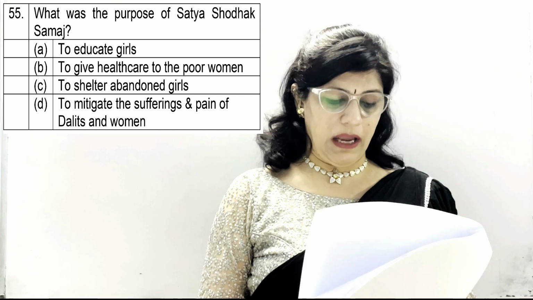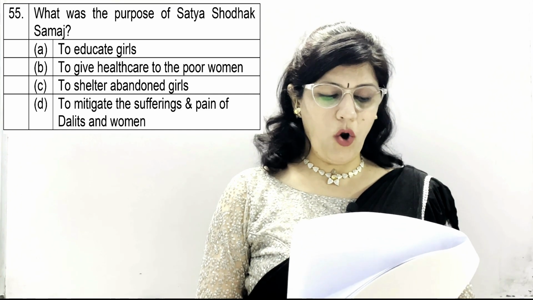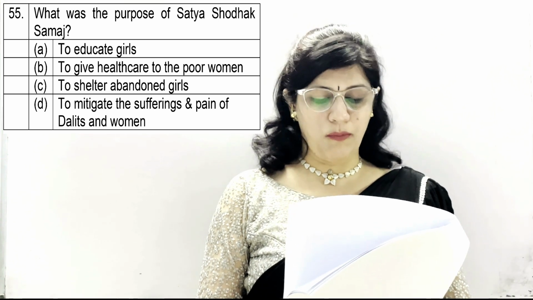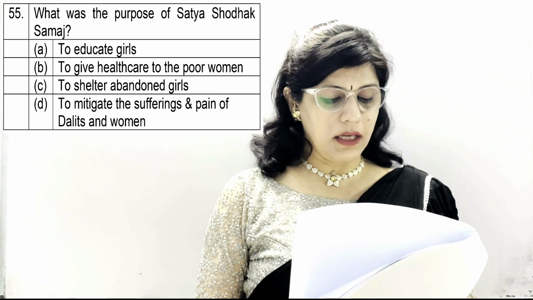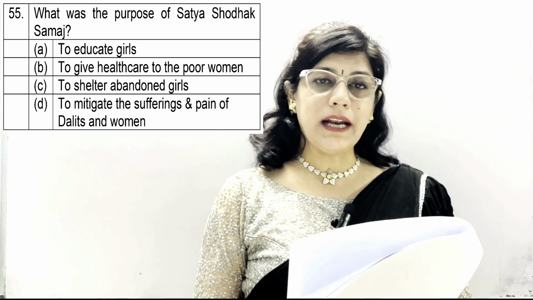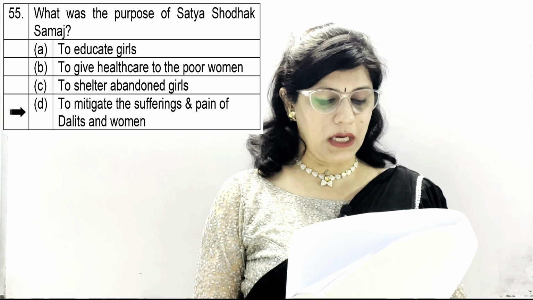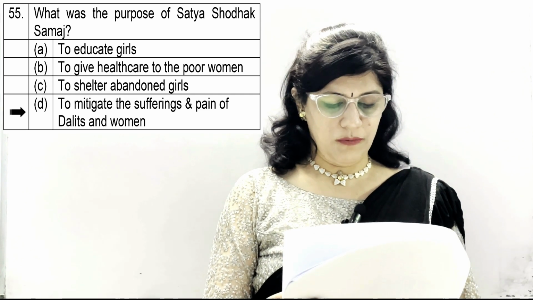Question number 55. What was the purpose of Satya Shodhak Samaj? Option A, to educate girls, B, to give healthcare to the poor women, C, to shelter abandoned girls, and D, to mitigate the sufferings and pain of the Dalits and women. And the correct option is D. To mitigate the sufferings and pain of Dalits and women is the purpose of Satya Shodhak Samaj.